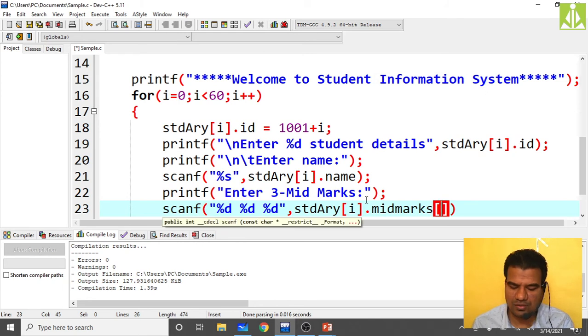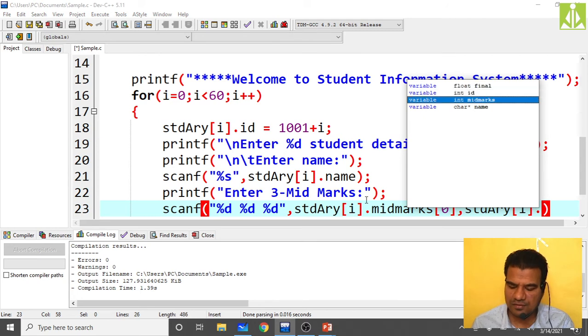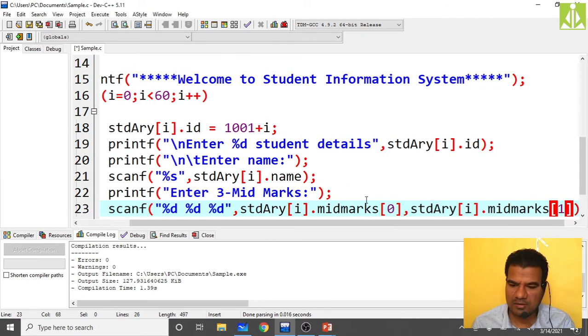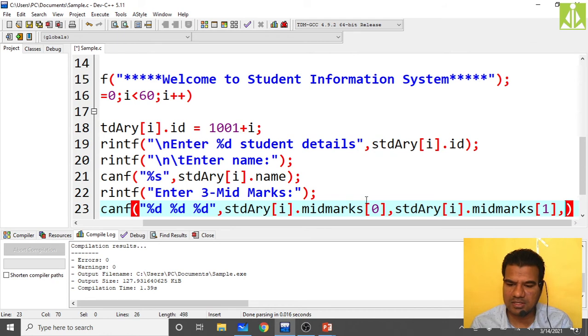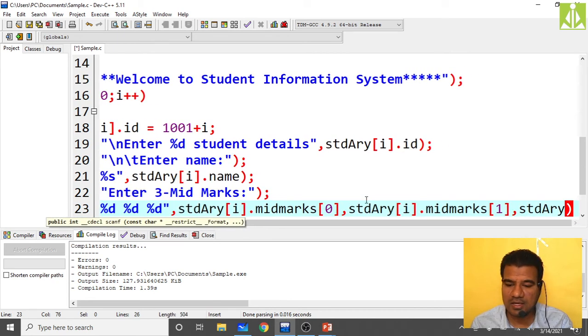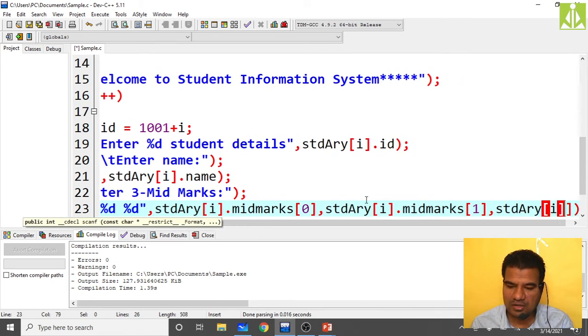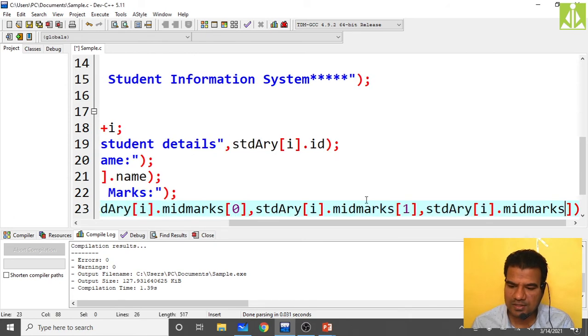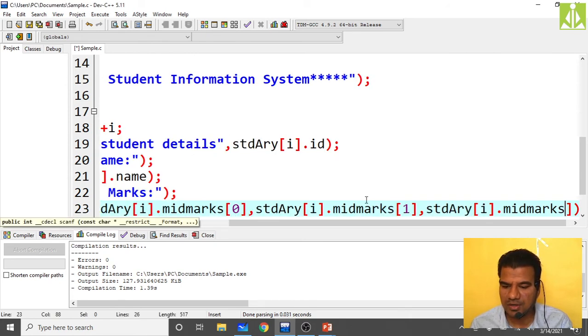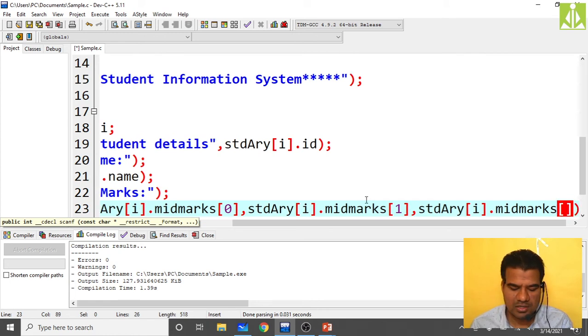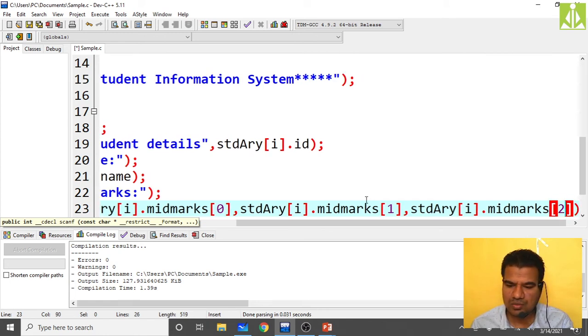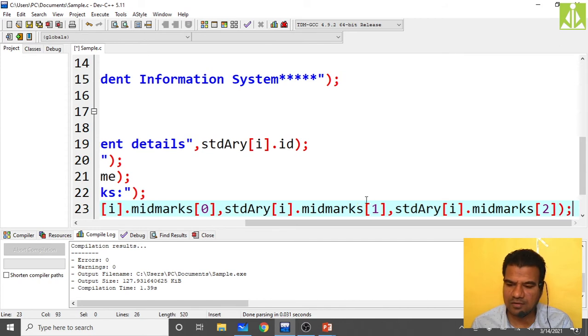So this is my first mid marks. Same thing, stdary of i dot midmarks of 1. So second mid marks, then third mid marks, stdary of i dot midmarks of 2. That's it. 3 mid marks we have already.